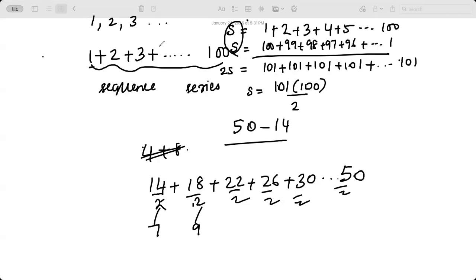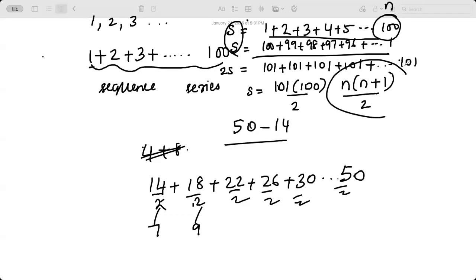So basically, if you have a sum of an arithmetic series like this, the sum of the first n numbers, how can you write the generic formula? Suppose the sum of the first 10 consecutive natural numbers, it is n times n plus 1 by 2. This is a formula that can be easily derived and you have to remember, okay?